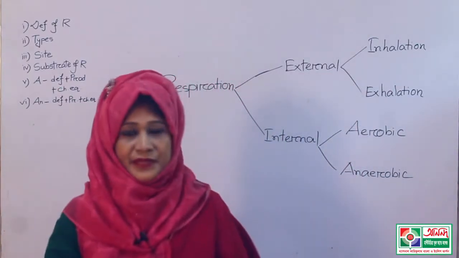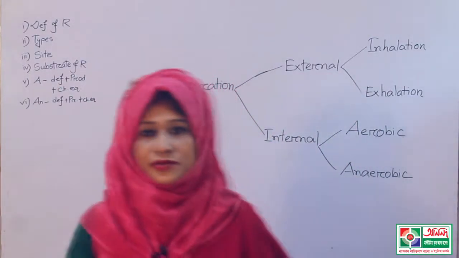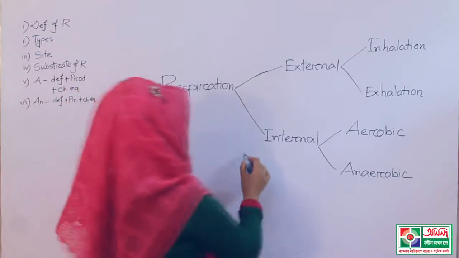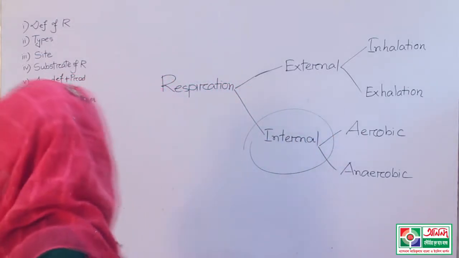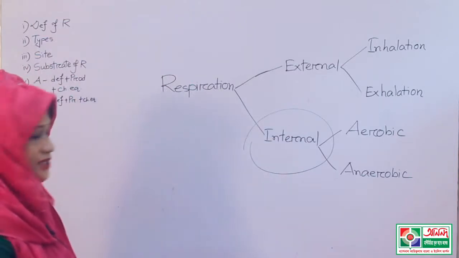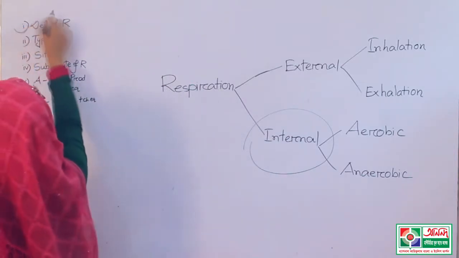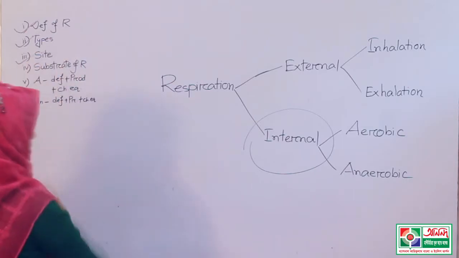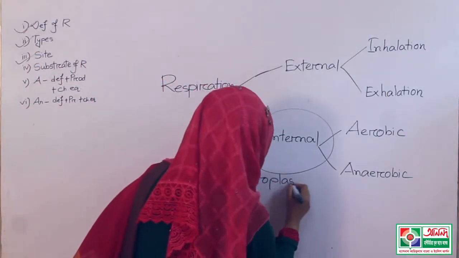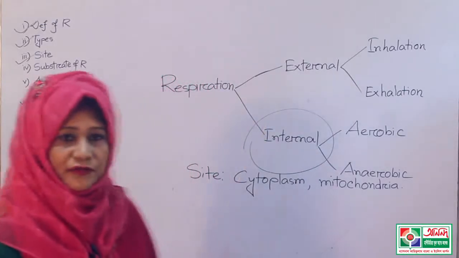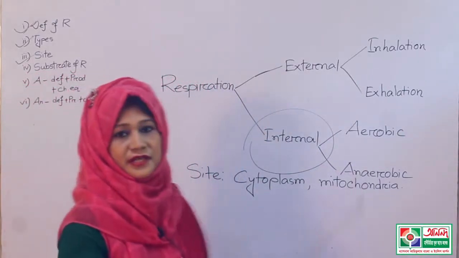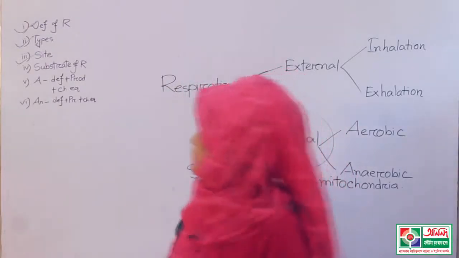Okay students, in this topic I am going to discuss the internal respiration. Now this was the definition of respiration and the types of respiration. Now the site of respiration. The site of respiration is cytoplasm and mitochondria.